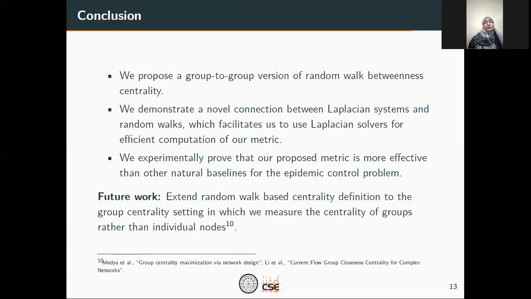As part of the future work, we plan to extend the random walk-based centrality definition to the group centrality setting, wherein we measure the centrality of a group rather than the individual nodes. Under such a setting, our generalized group setting would be complete as we'll have source, target, as well as intermediate nodes all as groups of nodes.